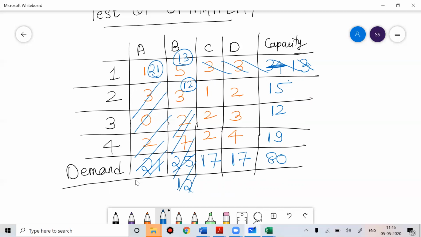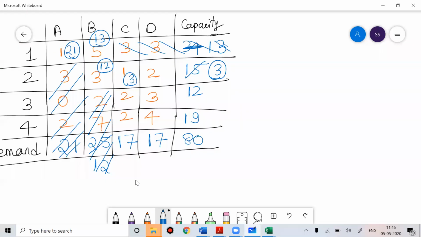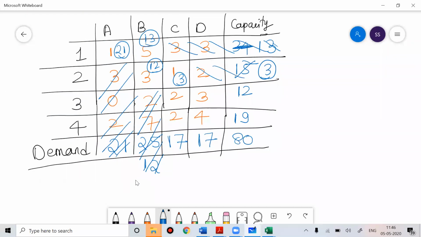The left is 3. If I put 3 here, this will get over. The left is 14. If I put 12 here, this will get over. Left is 2. Now if I put 2 here, the left one is 17.